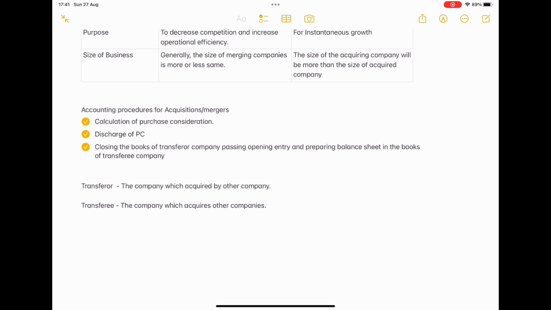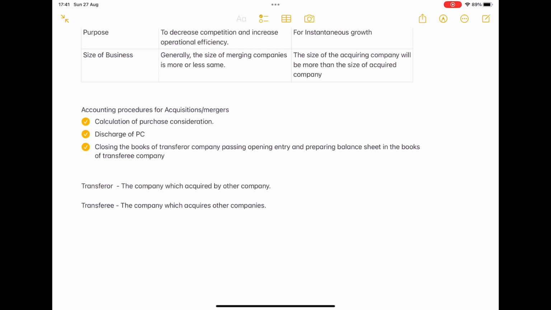We are going to close down the books of accounts of one company, pass opening entries in the new company or acquired company, and also prepare a balance sheet. So 4 concepts. The first 2 points will be very easy. Closing books entry is also easy, but a few points we have to take care of. I'll let you know while solving the problem.